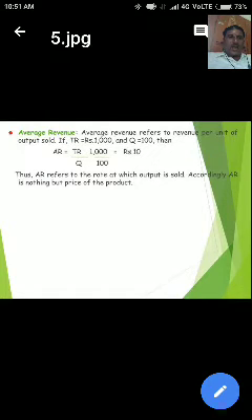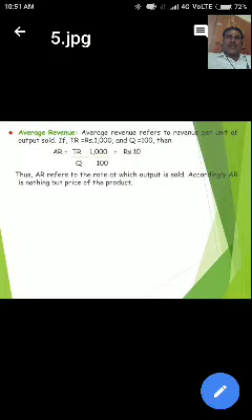Now average revenue. Average revenue refers to revenue per unit of output sold. It is the average receipts from the sale of certain units of the good.